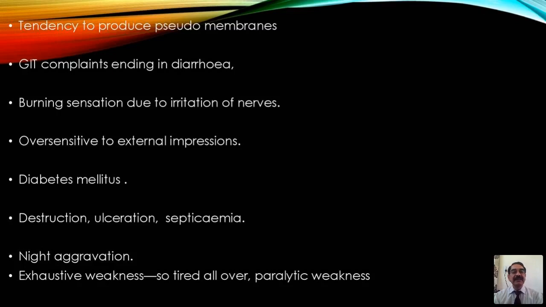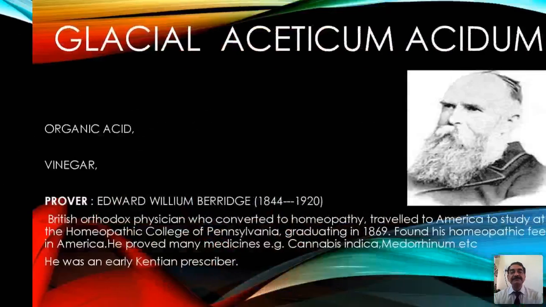And GIT complaints ending in diarrhea, burning sensation due to irritation of nerves, oversensitiveness to external impressions, diabetes mellitus, as well as even diabetes insipidus. We see, as I said, excessive, even urine is also excessive. Destruction, ulceration, and septicemia. Even perforations, all such things are very common in acids. And night aggravations, exhaustive weakness, so tired all over, and sometimes you see paralytic weakness.